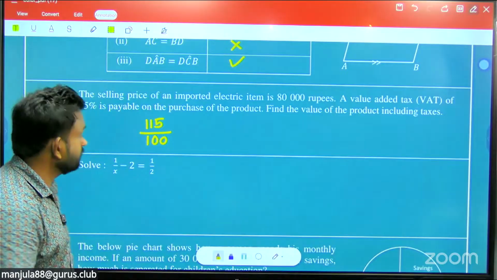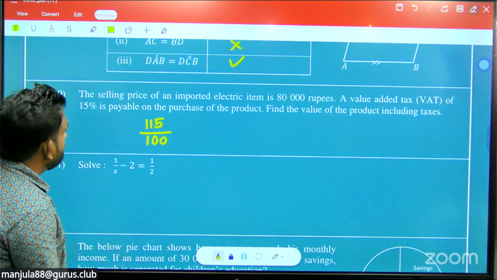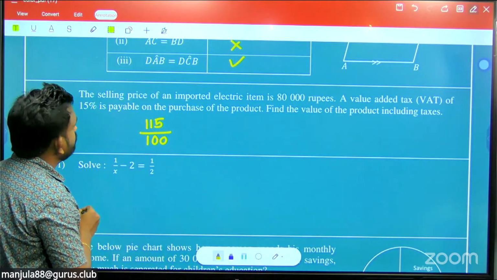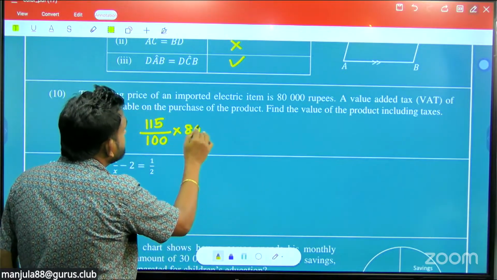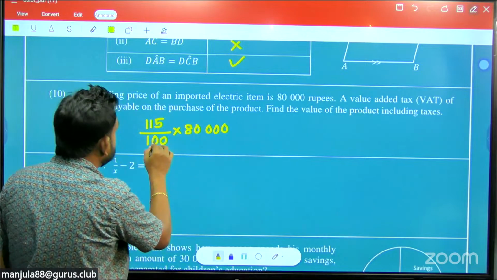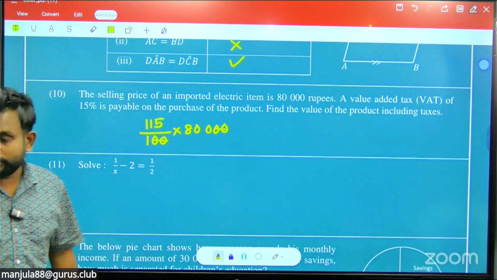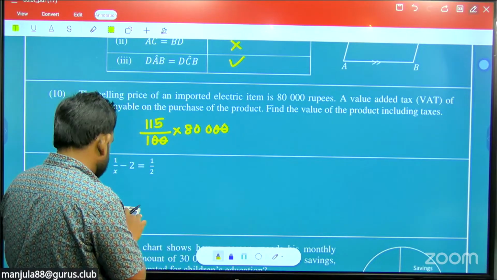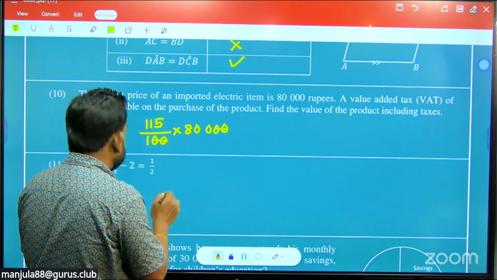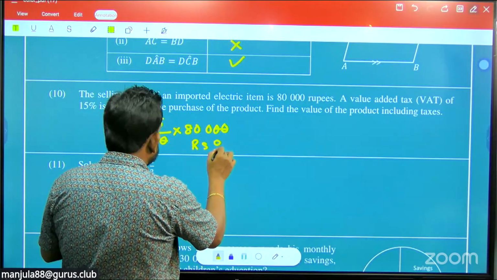Okay, in a rhombus. So now if 100 there is with tax 115, then what is the value for 80,000 rupees? Here two zeros are equal, then multiply 115 into 800. So that gives you rupees 92,000.